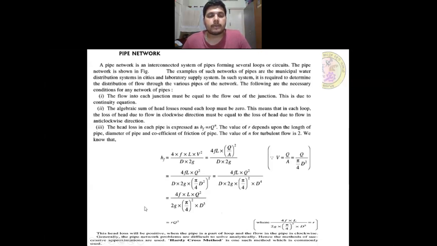This head loss will be positive when the pipe is a part of a loop and the flow in the pipe is clockwise. Generally, pipe network problems are difficult to solve analytically, hence methods of successive approximations are used. The Hardy-Cross method is one such method, which is commonly used in pipe networks.